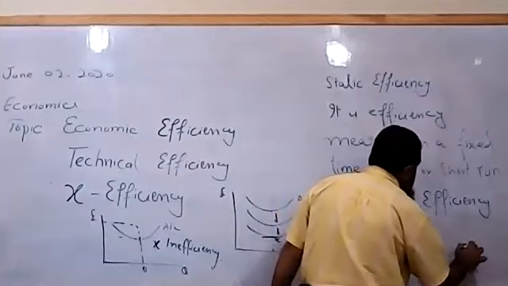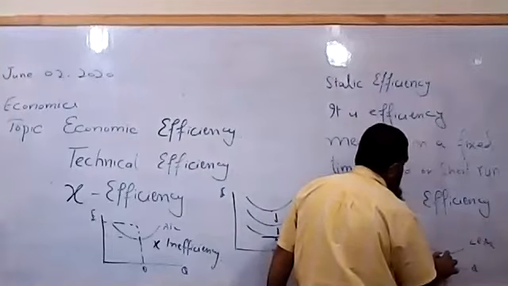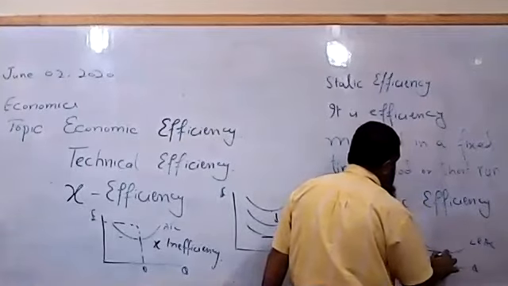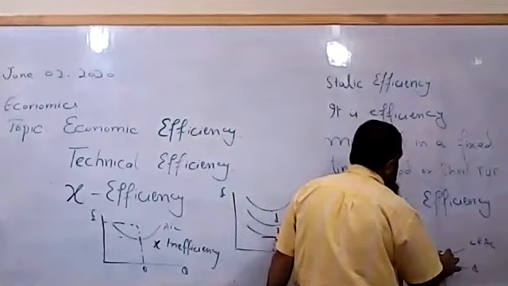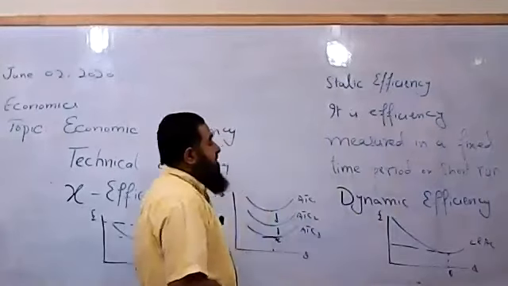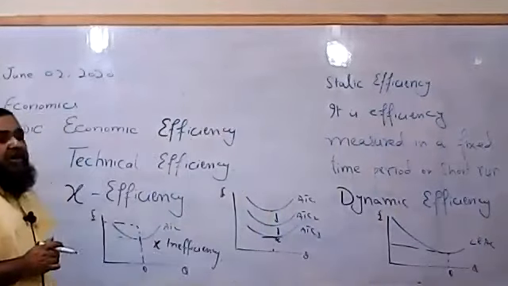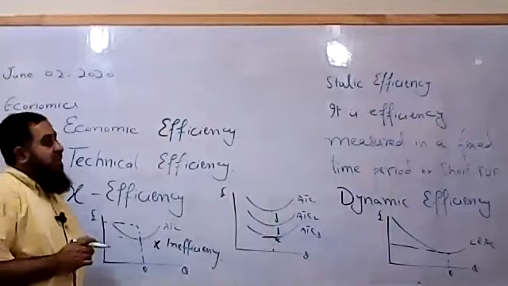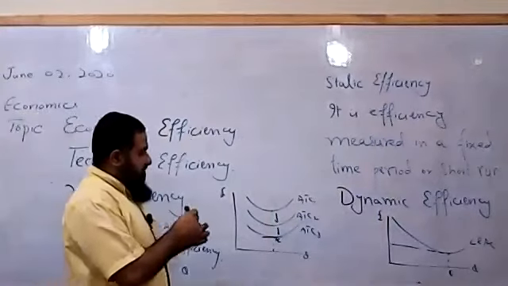This is the long run average cost, and this is the minimum point. If a firm is producing at the minimum point of its long run average cost of production, then we say it is achieving dynamic efficiency.